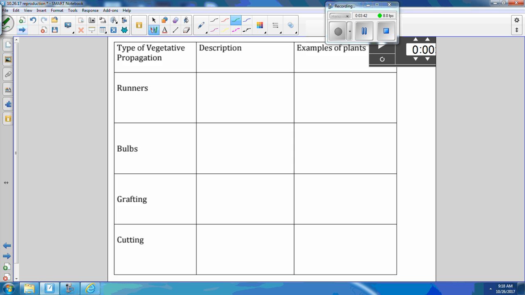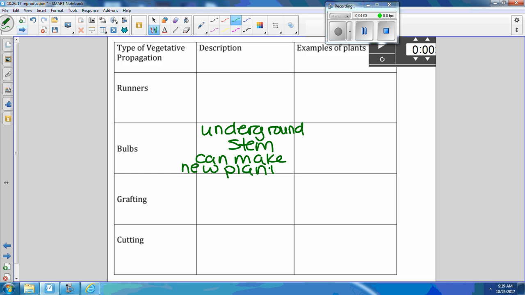Look up on the board. What is it called, Peyton? It is a bulb. So a bulb is an underground what? It's an underground, it has underground roots, but it's also an underground stem that stores food, that can make new plants that are identical. New plants. You know bulbs. You plant bulbs. Maybe with your parents. You help them. Tulips are one of the examples. The onion is another example.